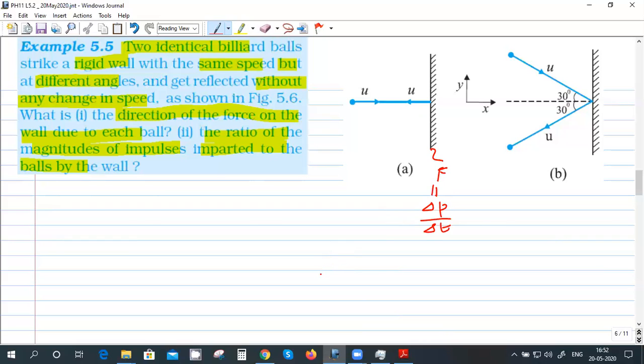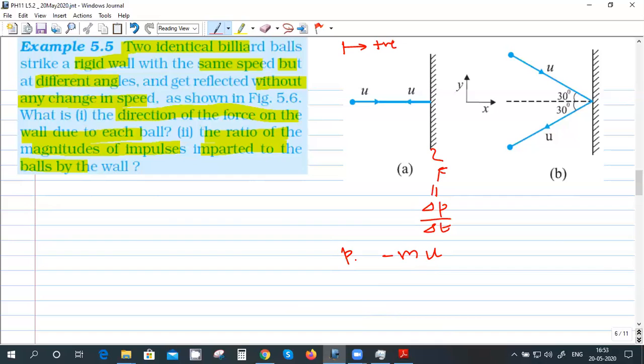He's just asking the direction of the force. So, final momentum and initial momentum. Suppose I take this direction as positive. So the final momentum is what? m into minus u, right?